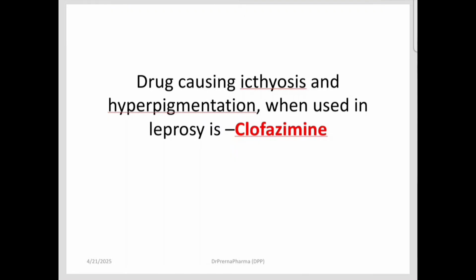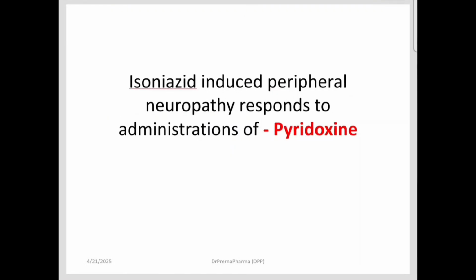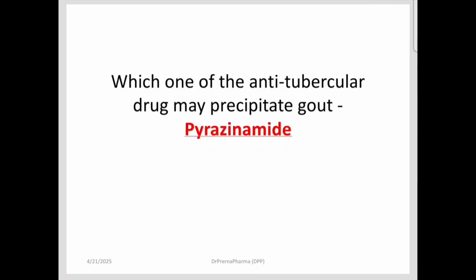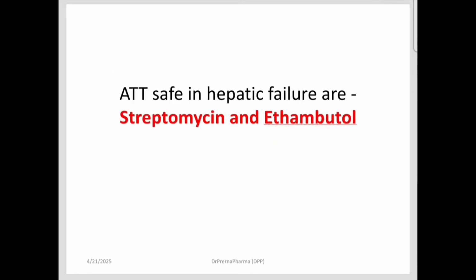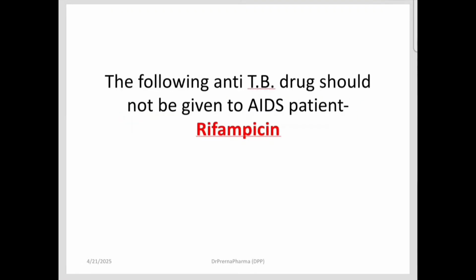The drug causing ichthyosis and hyperpigmentation when used in leprosy is clofazimine. Isoniazid neuropathy can respond to pyridoxine. Which ATT precipitates gout? That is pyrazinamide. Which drug is not used in the treatment of leprosy? We don't use kanamycin. ATT safe in hepatic failure are streptomycin and ethambutol. The following ATT should not be given to an AIDS patient: rifampicin.